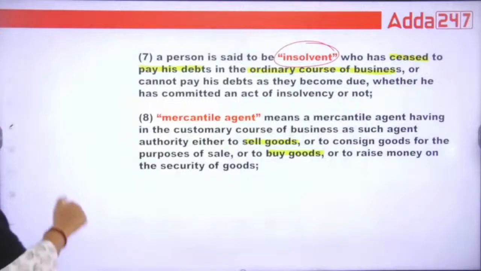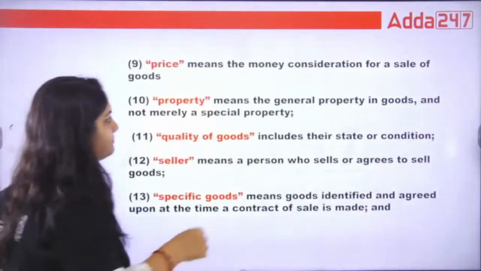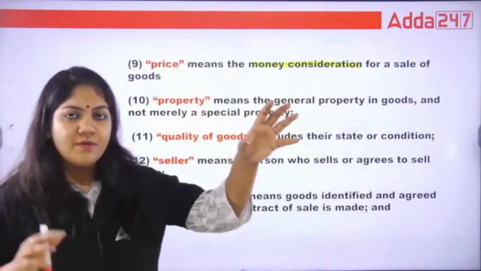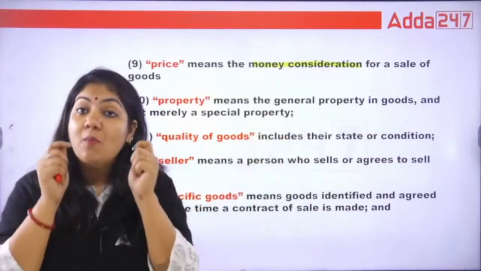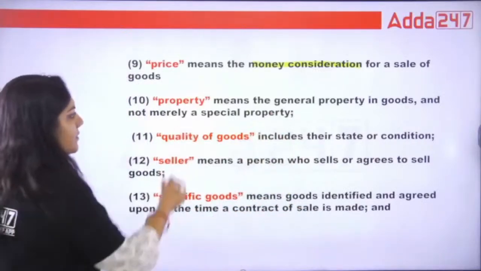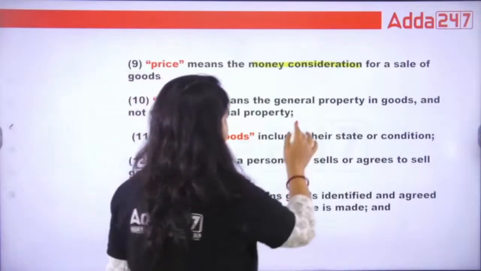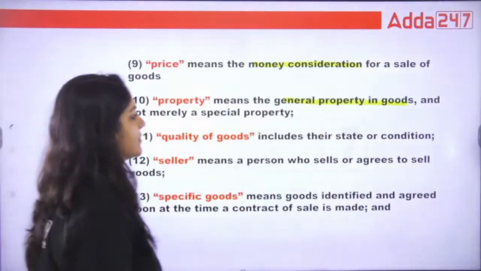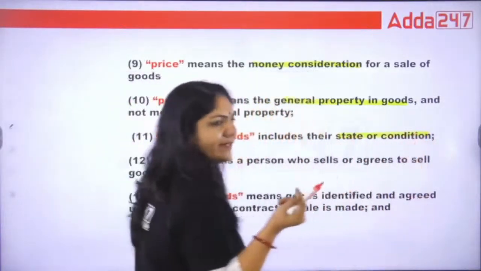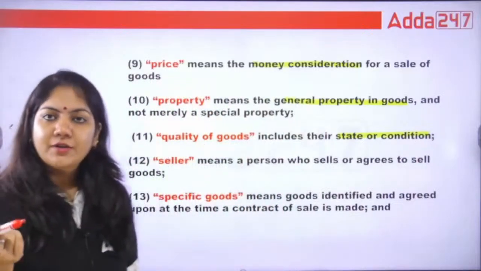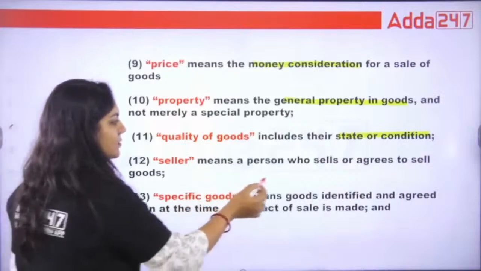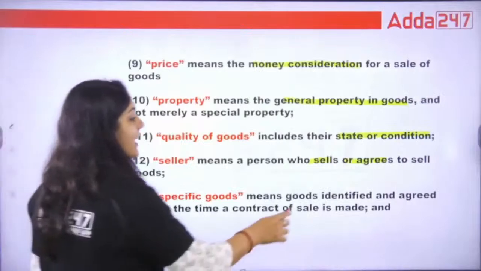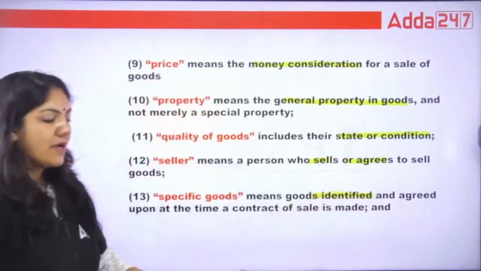Okay class, so this is all for price. Money consideration, because in the sale, seller is giving goods, buyer is giving price. The price should be in the form of money only. What is property? General property in goods. What is quality of goods? It includes their states and condition. Quality. We always want a good quality of goods. Seller, who sells and agrees to sell. Present, future. Specific goods, the goods which are identified. It means out of the 50 types of